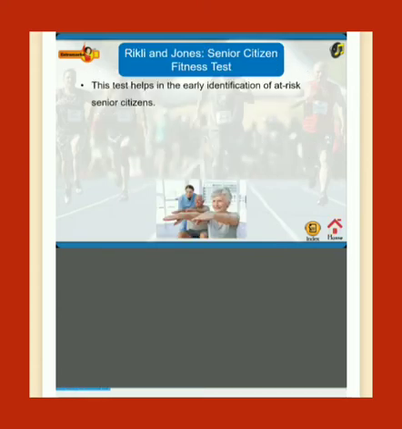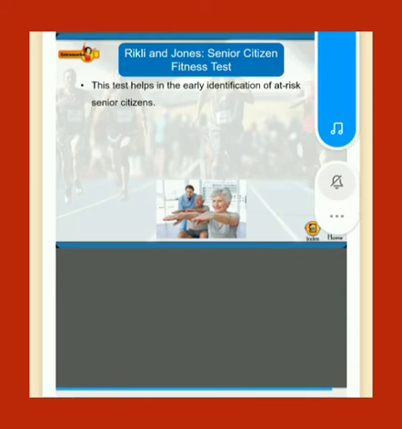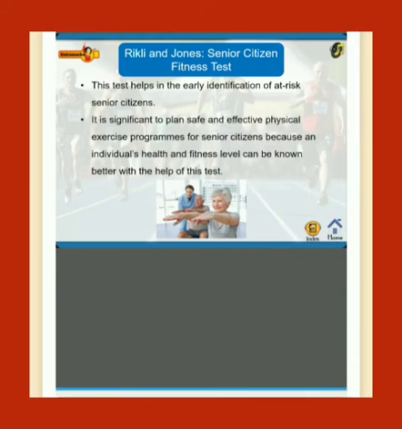About the senior citizen fitness test of Rikli and Jones. This test helps in the early identification of at-risk senior citizens. It is significant to plan safe and effective physical exercise programs for senior citizens because an individual's health and fitness level can be known better with the help of this test.